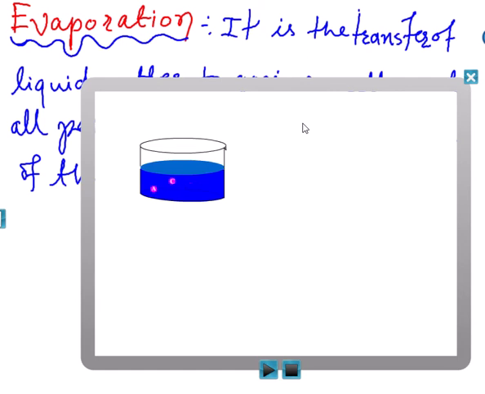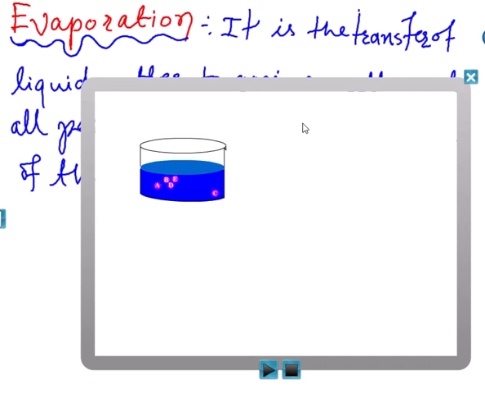So I have explained the evaporation process on the basis of kinetic theory of matter, or you can call it a molecular model. See very carefully how it happens. Only four representative molecules I have shown. Whenever a molecule collides with a molecule near the surface of the liquid and gets sufficient kinetic energy through this collision, it immediately overcomes the intermolecular attraction and goes into the surrounding.